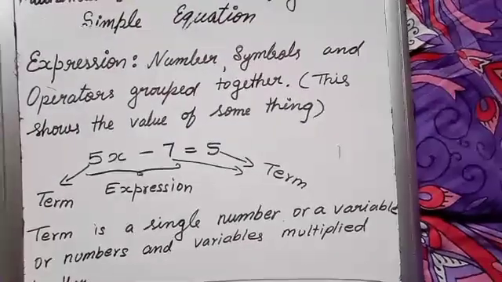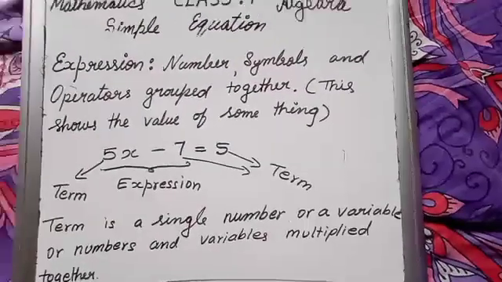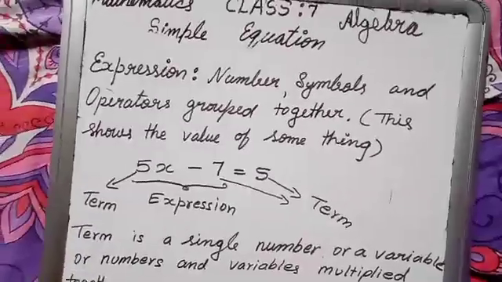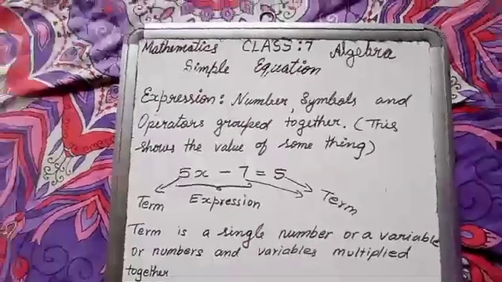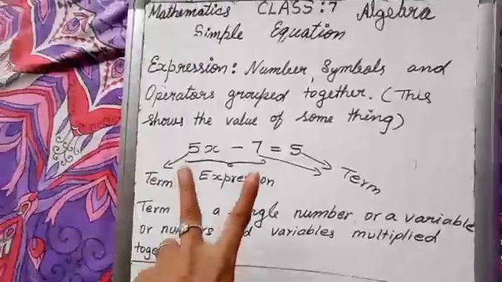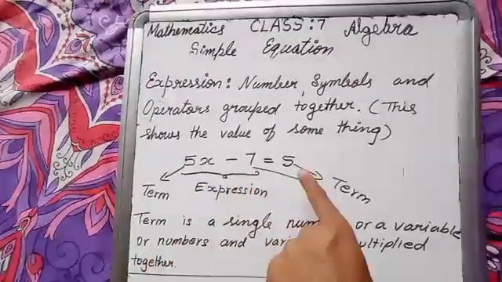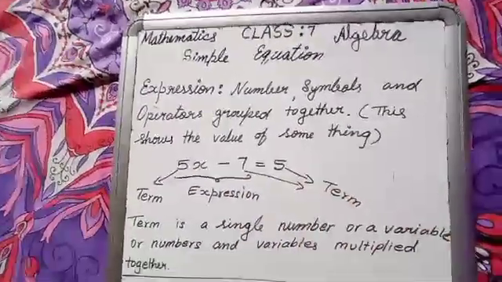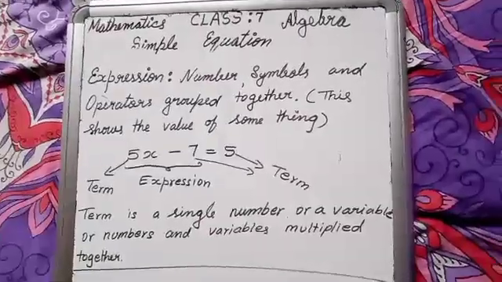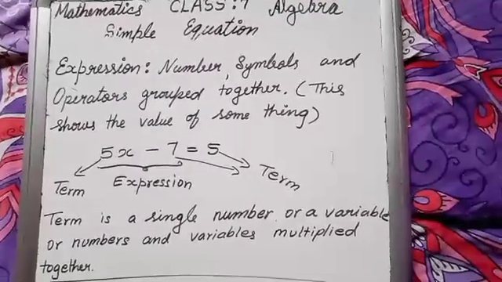An expression means one or two terms will be there. Here there are two terms, 5x and 7. If you know these meanings, you can enjoy algebra.